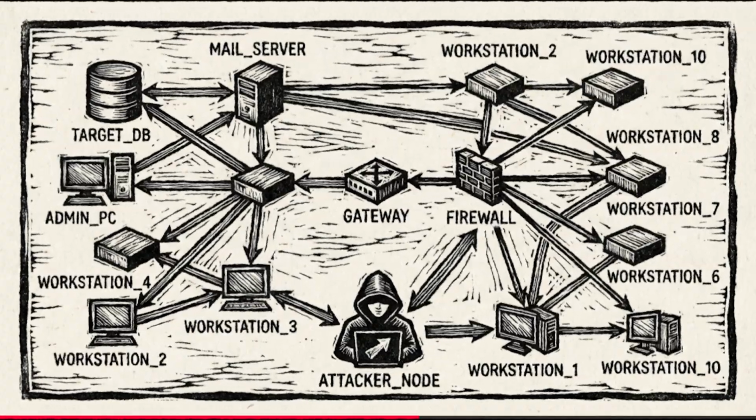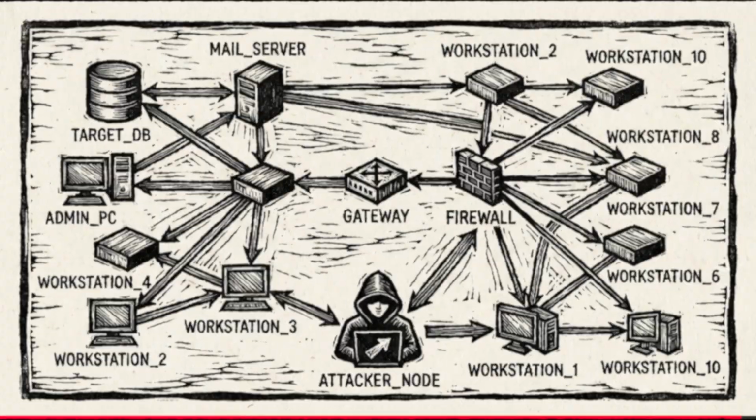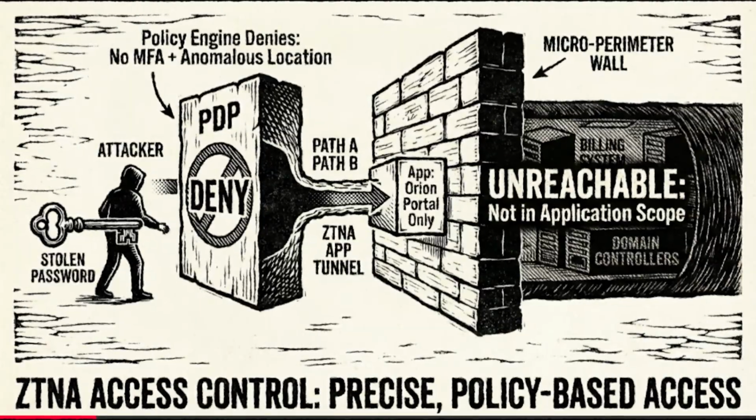Exactly. A VPN typically provides Layer 3 network access. Once the attacker authenticated with that stolen password, they established a tunnel into the corporate network. From there, they could scan the network, move laterally, and locate the billing systems to deploy the ransomware. If they had ZTNA, Zero Trust Network Access, in place, the outcome changes drastically.